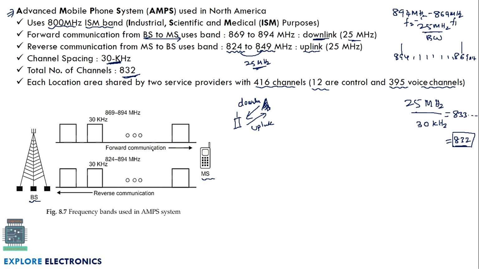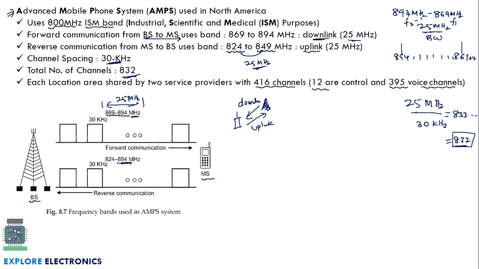So forward communication, in the sense tower to mobile phone, we call it downlink, or forward communication, which uses 869 to 894 megahertz of frequencies. This bandwidth is 25 megahertz. Similarly, reverse communication, in the sense mobile phone to the base station, uses frequencies from 824 to 849 megahertz.